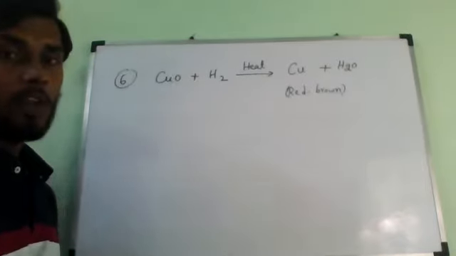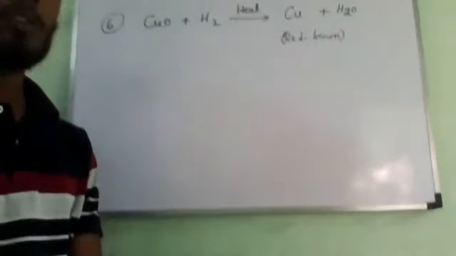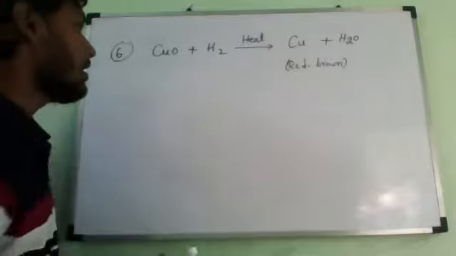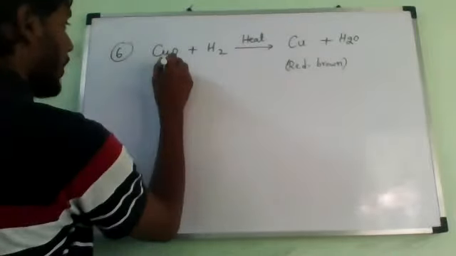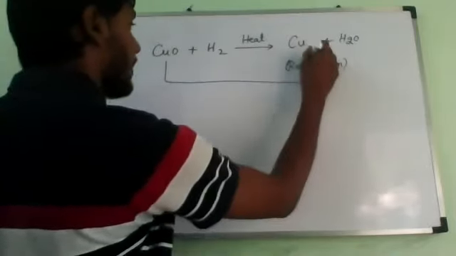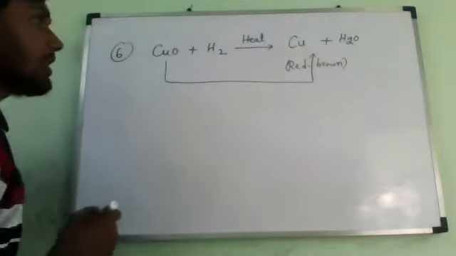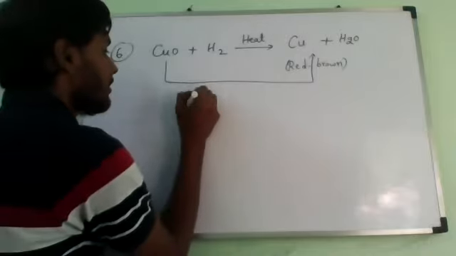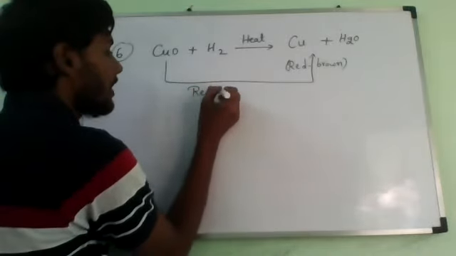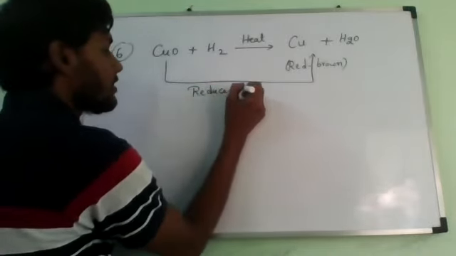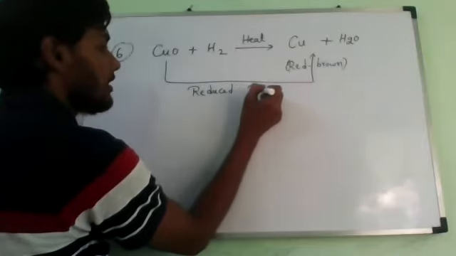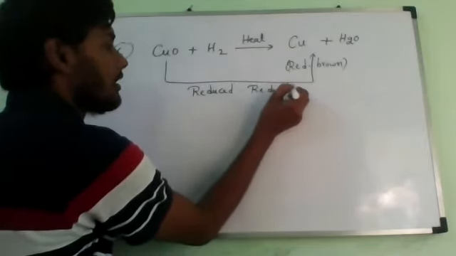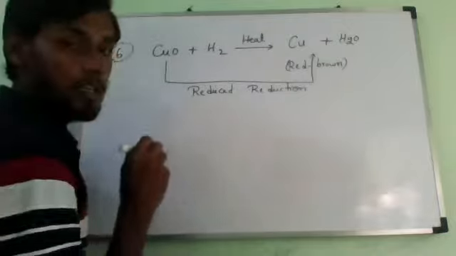In this reaction, we will observe again the same thing. Observe first: copper oxide is turning into copper, so it is losing oxygen. What should we call losing oxygen? Reduced. Reduction. Very good.